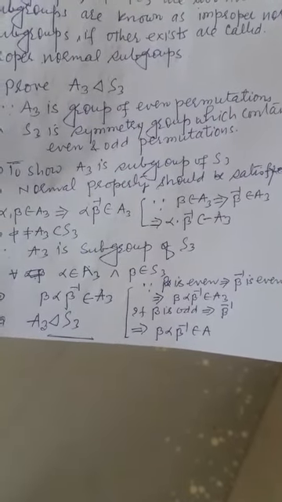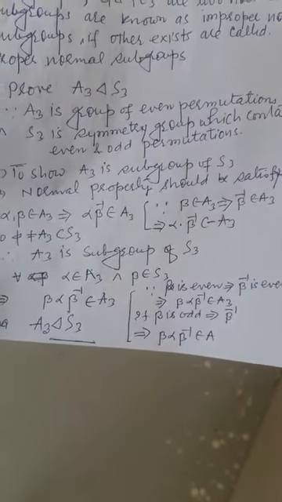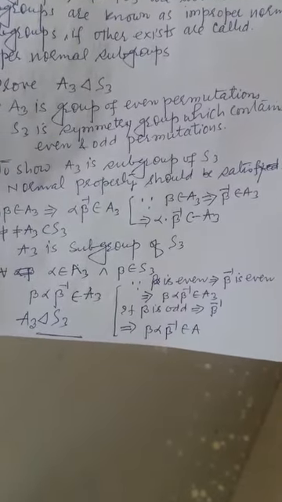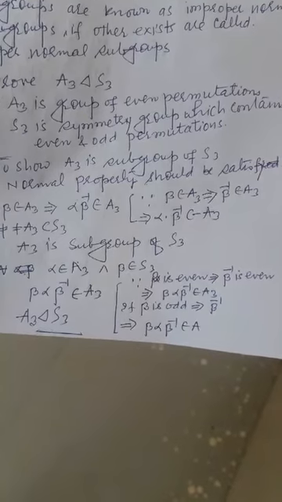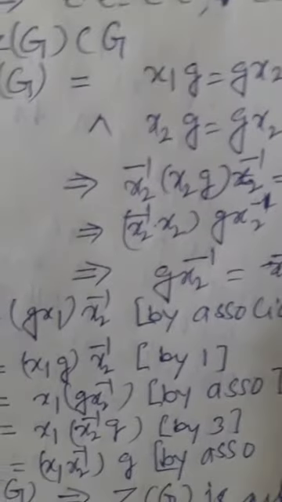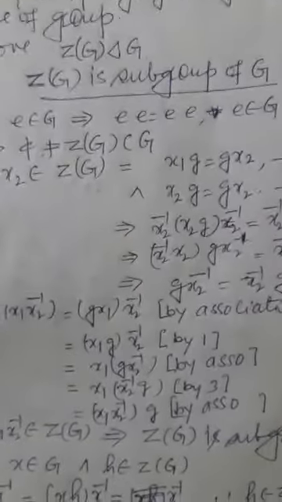If beta is odd, then beta inverse is also odd. This implies beta alpha beta inverse is an even permutation. Hence, in both cases, it is an even permutation, as the theorem states.